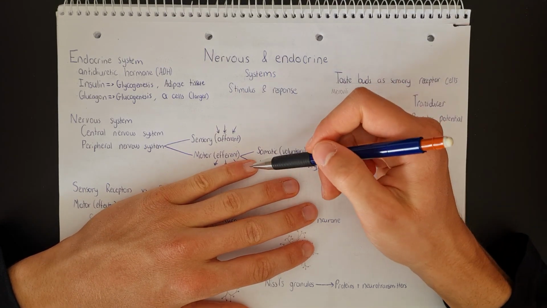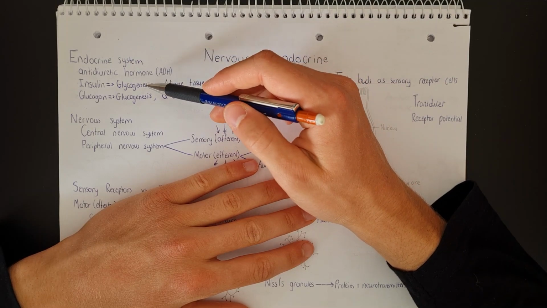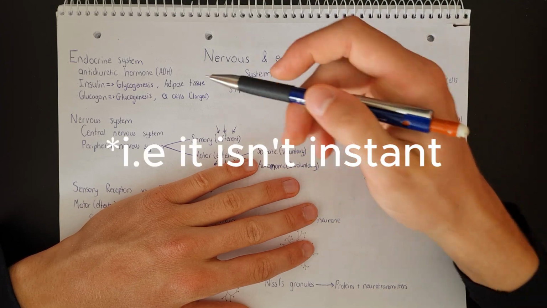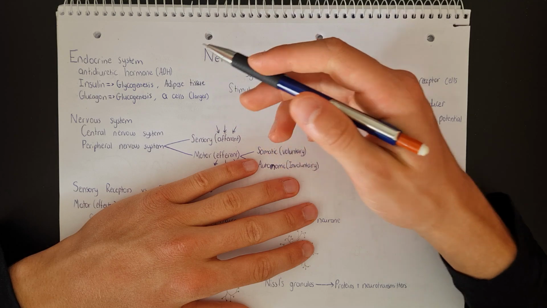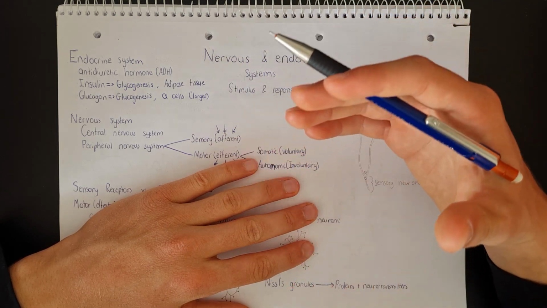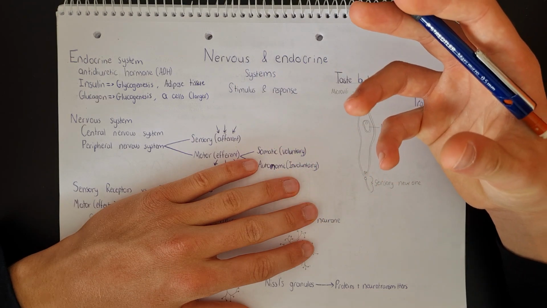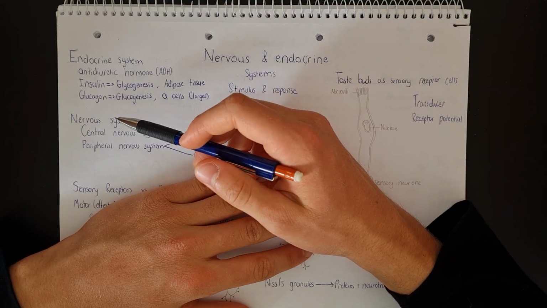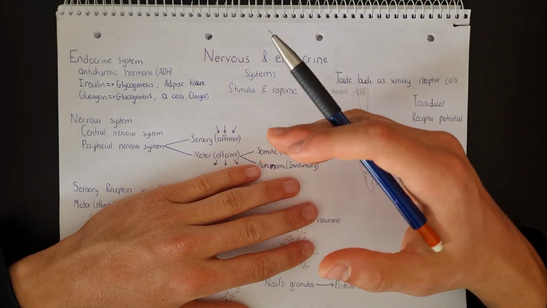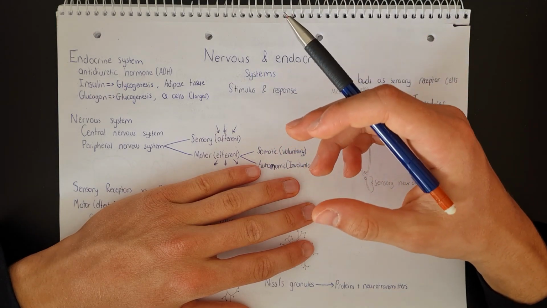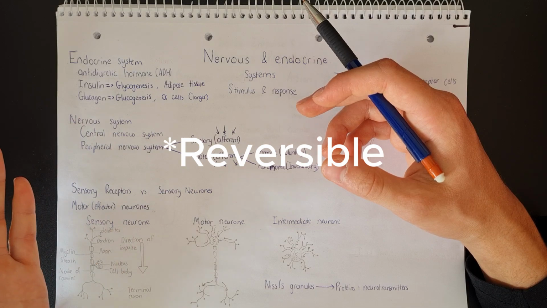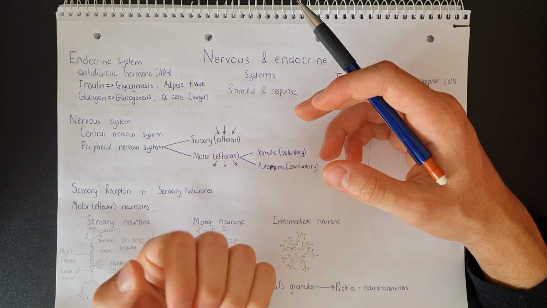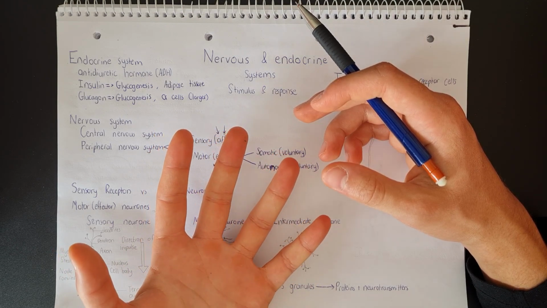We also then have the response. So the endocrine system, with the use of hormones, will generally stimulate a response that is much slower. However, it is normally going to be permanent. Okay, let's say, for example, in puberty, the release of hormones will stimulate growth, and that growth is irreversible. On the other hand, the nervous system has a response that is very short-lived, and it's also reversible, right? If the nervous system tells our hand to close, it's going to be short-lived, but it's also reversible. We can extend our hand again.